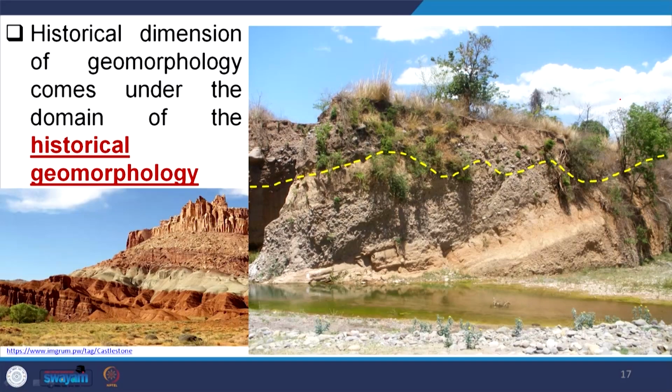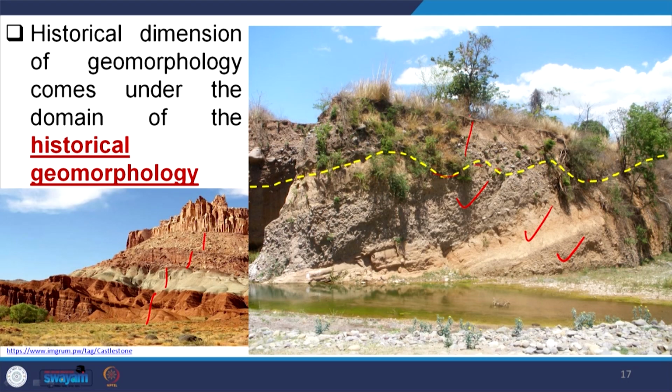For example, if you take this image here, the photograph, we have different rock layers. One layer here, another layer here, another layer here. Similarly, here if you see layer 1, 2, 3 and finally we get an erosional surface, and then again layers. So, the geographical position is the same, but the geomorphic processes are different in geological times. If we can arrange those geomorphological processes from bottom to top, we are unraveling the geomorphological history, that is, historical geomorphology.